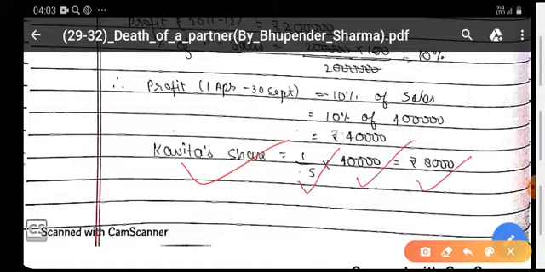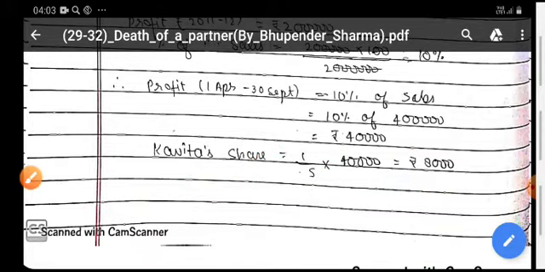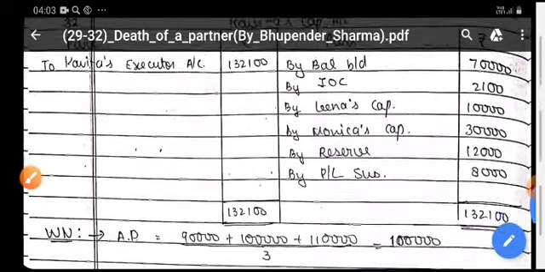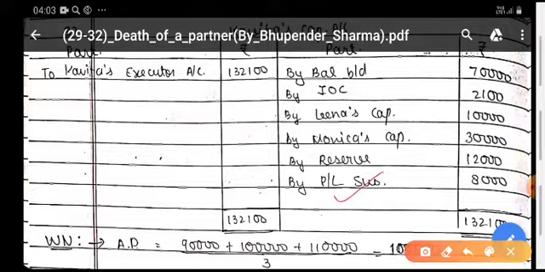It shall also be given to her. So you are increasing her capital with the profit through the profit and loss suspense account, because on 30 September you are not going to prepare the profit and loss account.